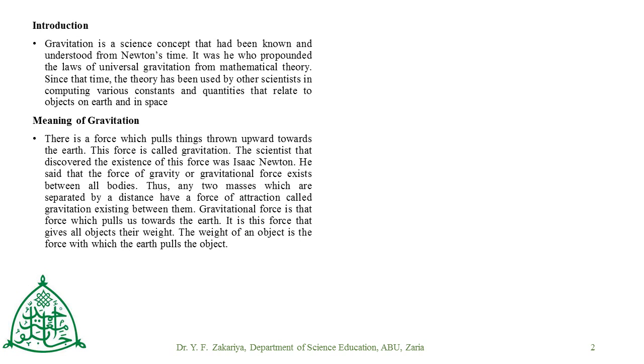That is, for gravitation to occur, it has to be between two bodies, and when we talk about body, we can simply say a body is anything that has weight and can occupy space, and when we say a body has weight, this makes us know mass is concerned, and as far as mass is concerned, there is surely a force existing in it called gravitational force. This same gravitational force is the force which pulls us towards the earth. It is the same force that gives all objects their weight, and the weight of an object is the force with which the earth pulls the object.